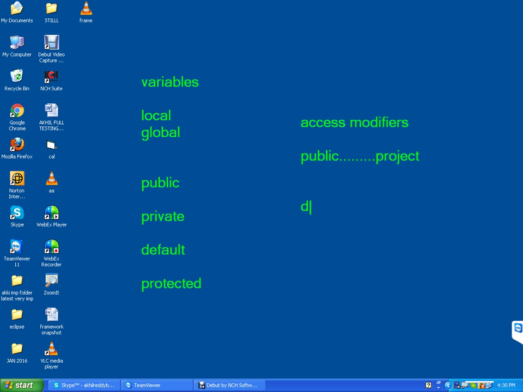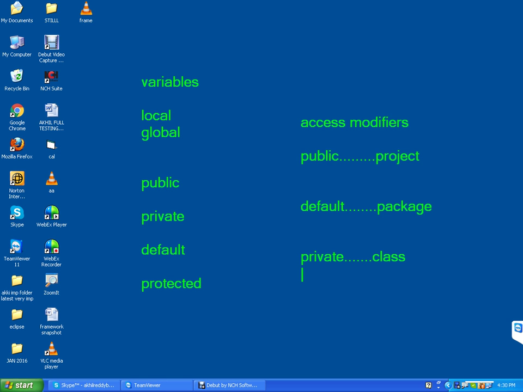If it is under default package, we can access it in the package itself only. If you write private, we can access it in the particular class only.